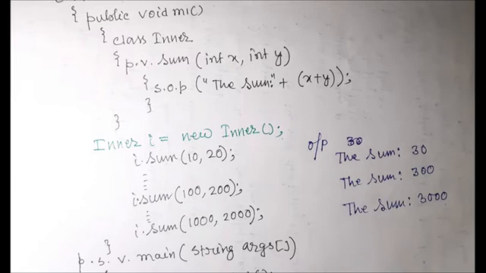There are different types of inner classes present in Java, but this method local inner class is rarely used, due to its limited scope.